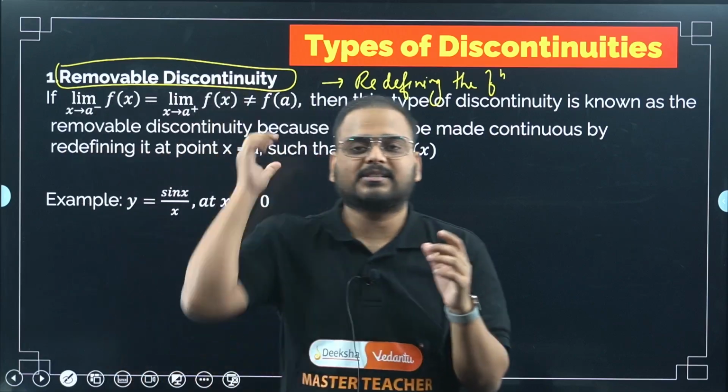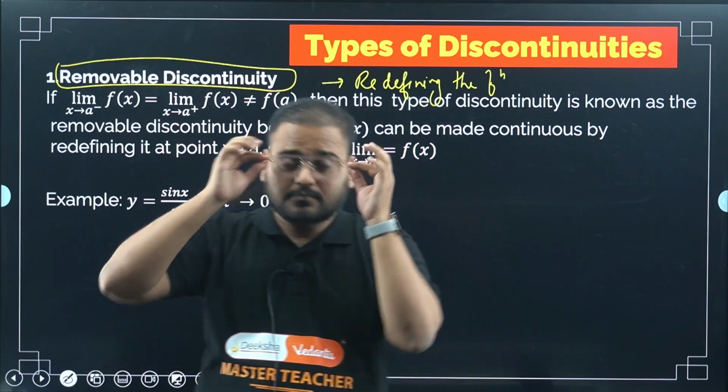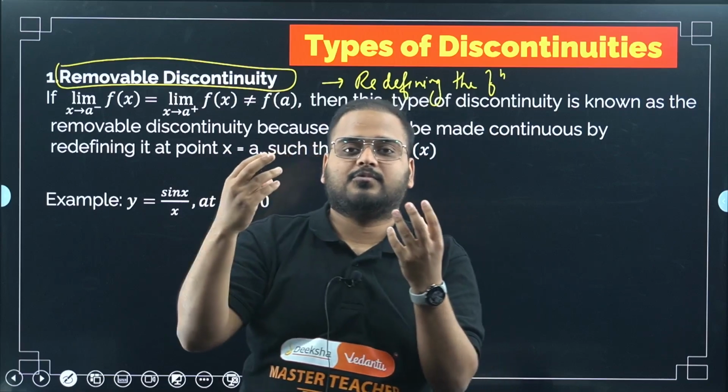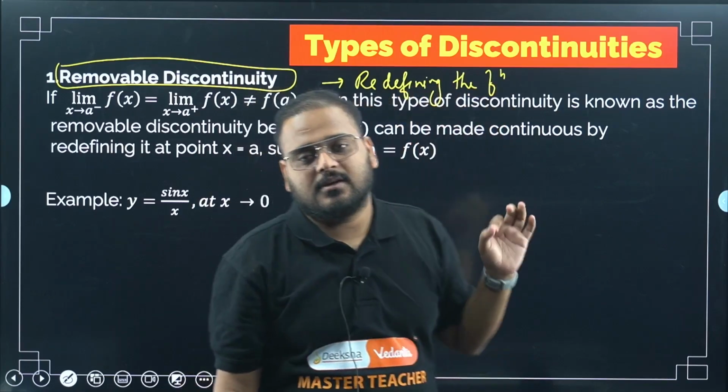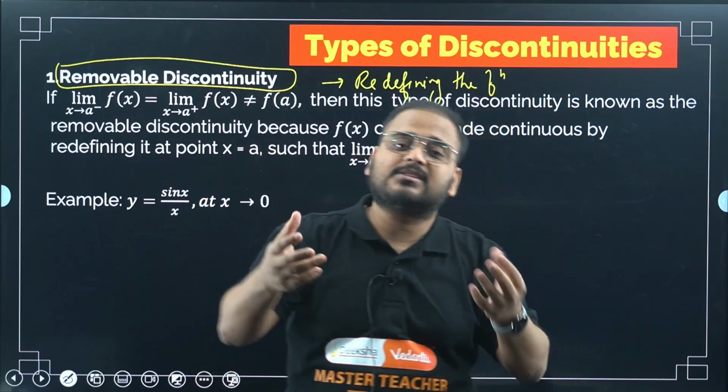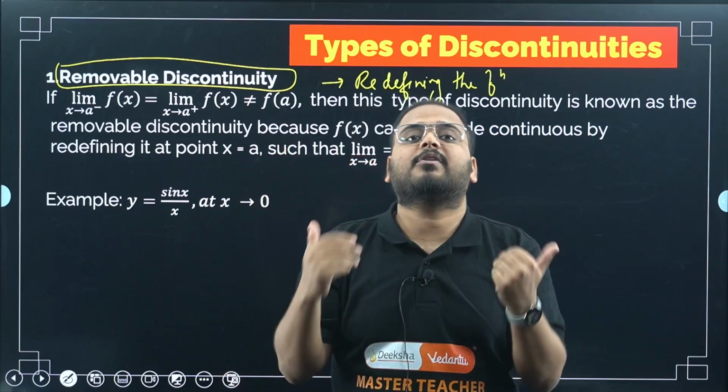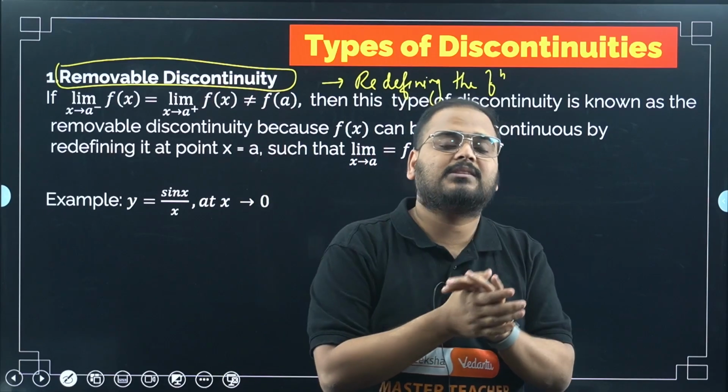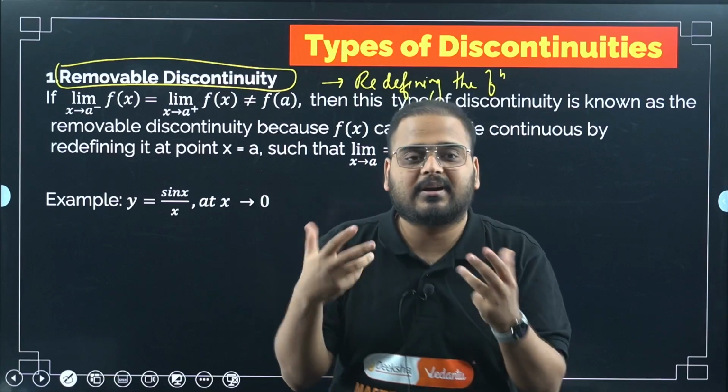Okay, so I just said right now, how can they remove the discontinuity? I said that the answer is to redefine the function. But now the second question is, when can we say that the discontinuity in the question is a removable type? How can we say that?